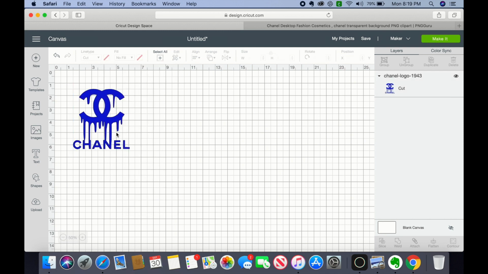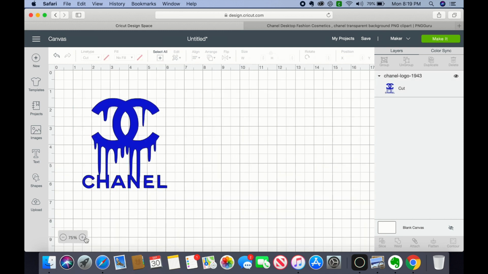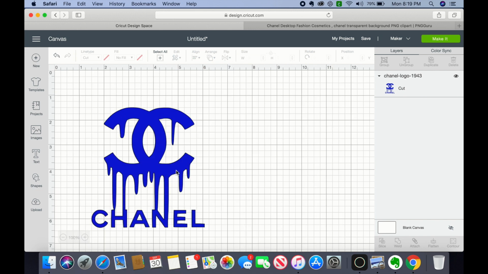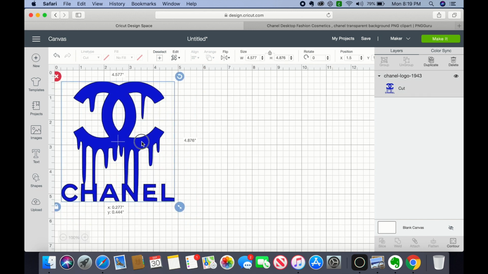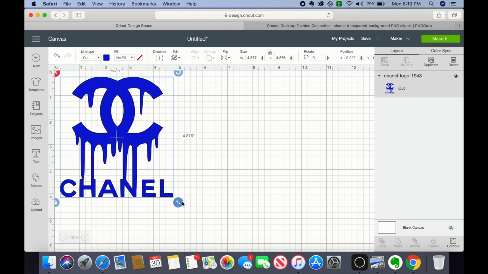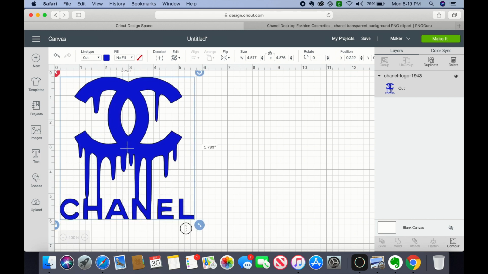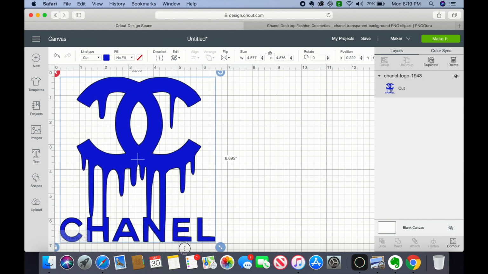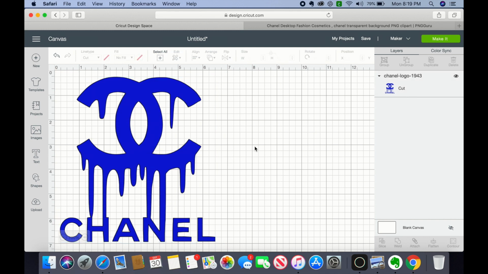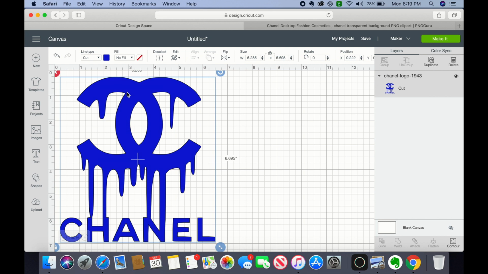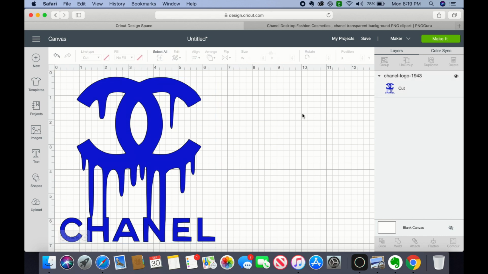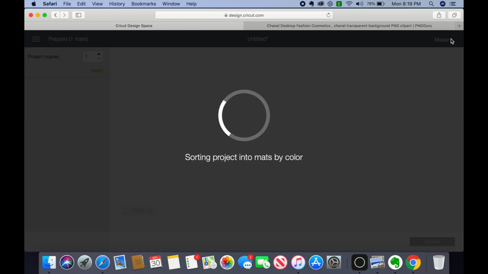Once I have that, I'm going to zoom in to actually see my size at 100%. And I am going to bring it maybe to a size 7. Once I have done that, you'll see that this has a cut print, meaning that it's ready to cut. You don't have to worry about anything else. So now I'm going to hit make.